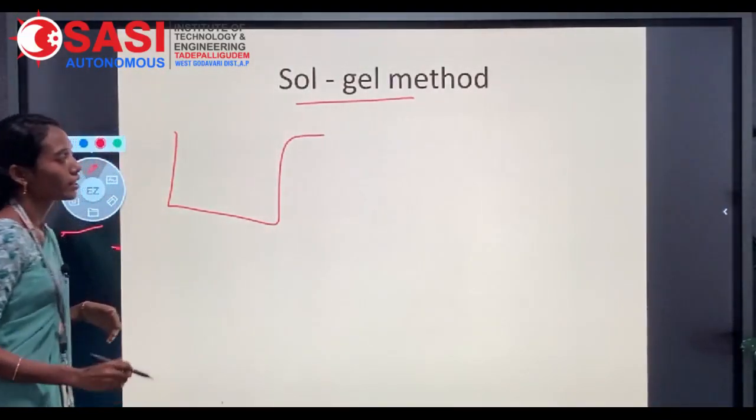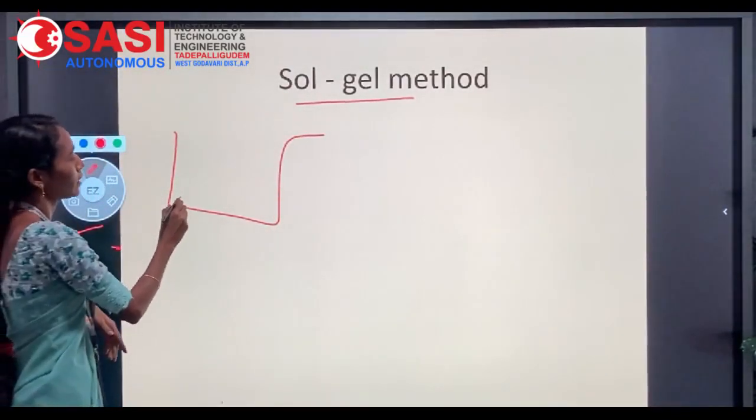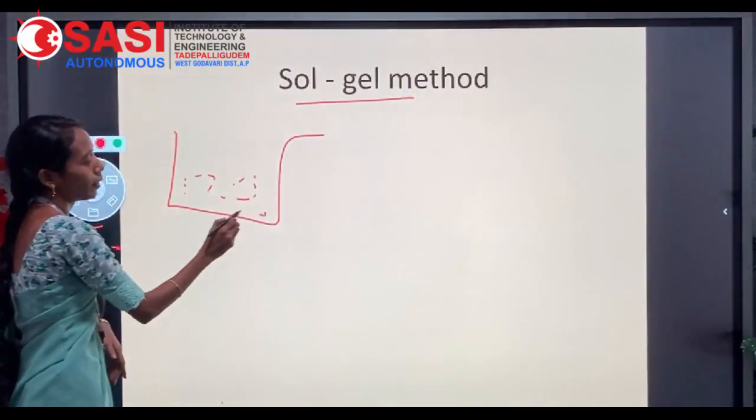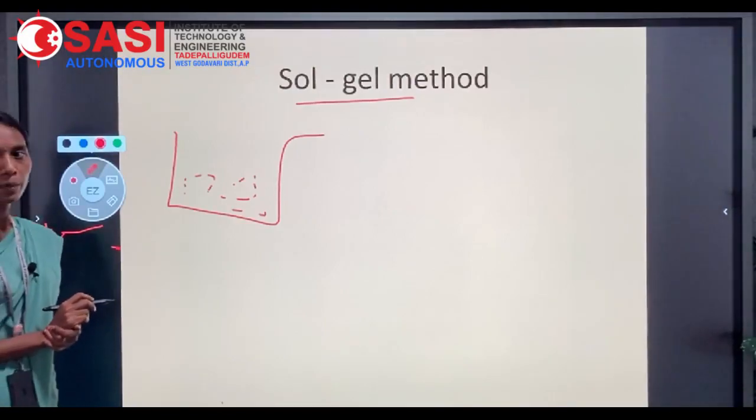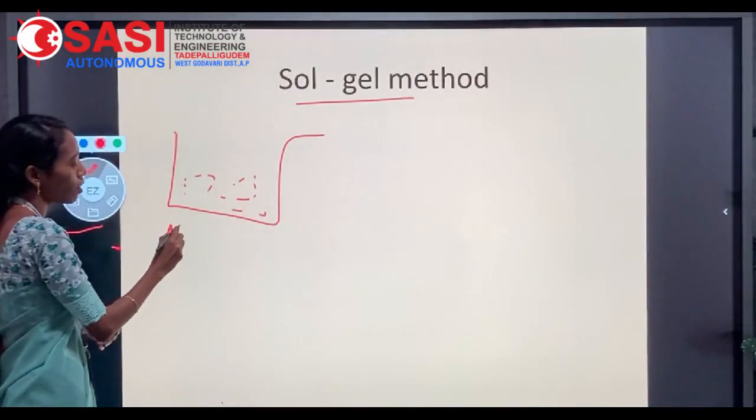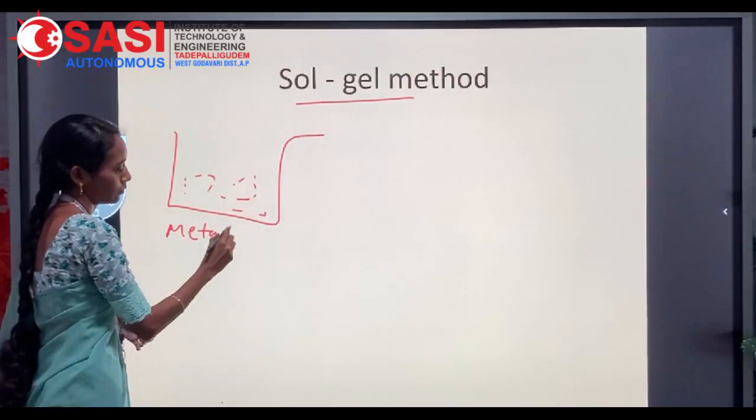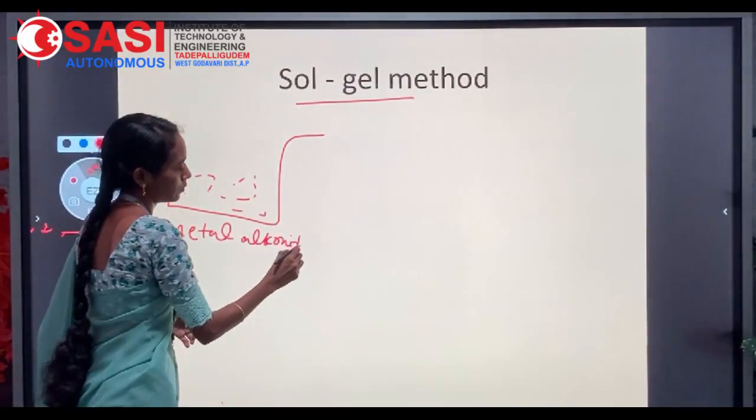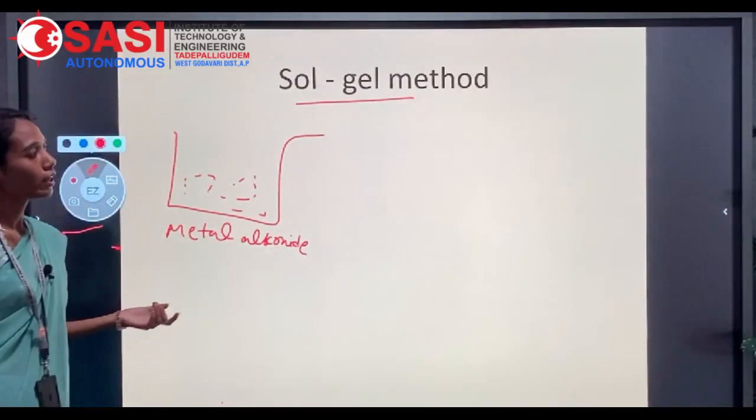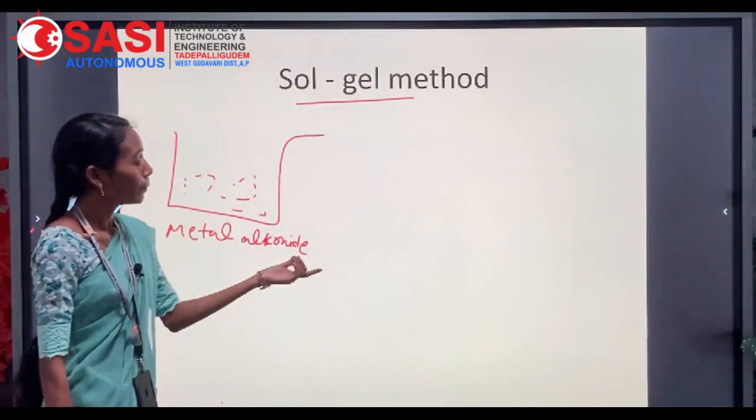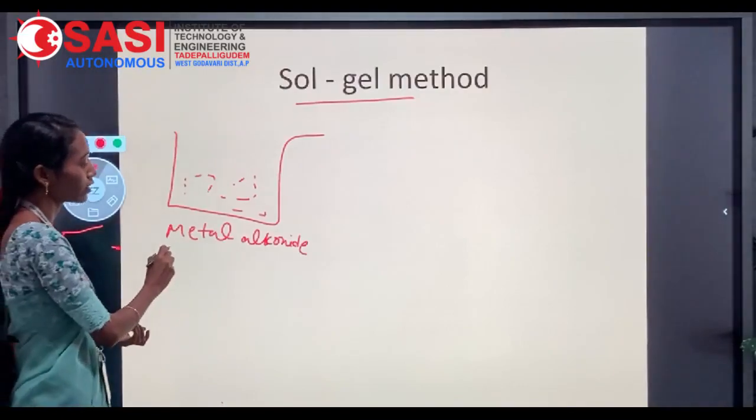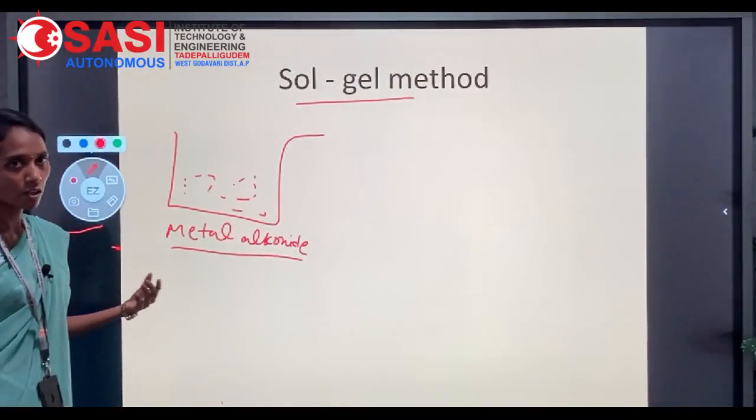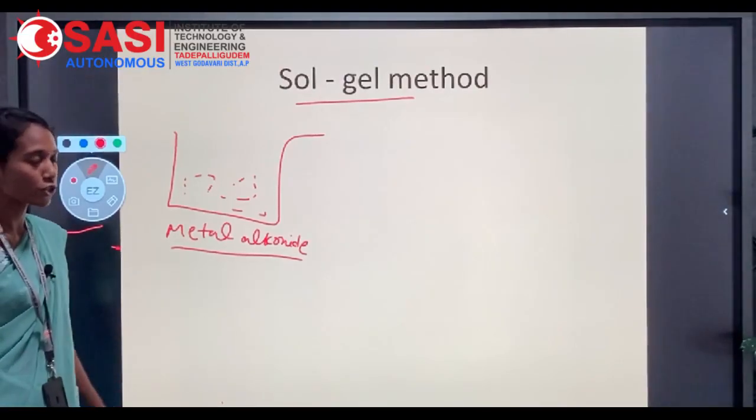Initially, you are considering a beaker and it contains a precursor. Here, the precursor is the metal alkoxide. In this method, we are preparing the metal oxides. Initially, we are considering the metal alkoxide as a precursor. Precursor is the starting material of the reaction which undergoes change.